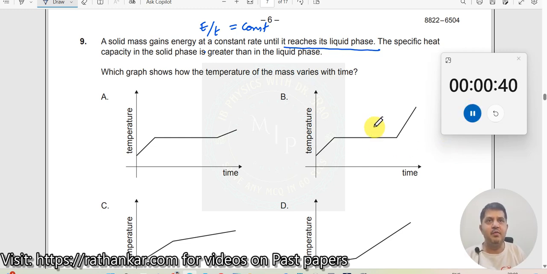Okay. Now, the specific heat capacity in the solid phase is greater than that in the liquid phase. Specific heat capacity C solid is greater than C liquid. Which graph shows how the temperature of the mass varies with time?